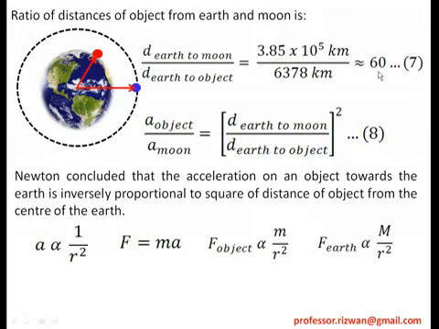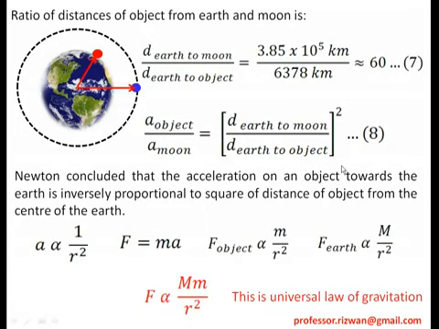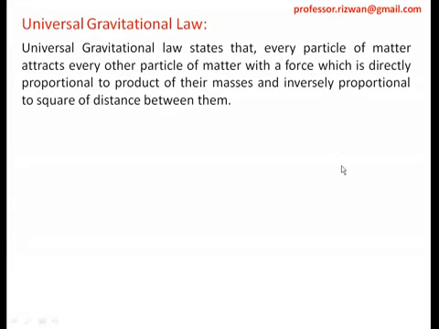See, if I combine these two equations, what do I get? I will get F is proportional to mm upon r square, and this is the universal law of gravitation. So the universal law of gravitation states that every particle of matter attracts every other particle of matter.